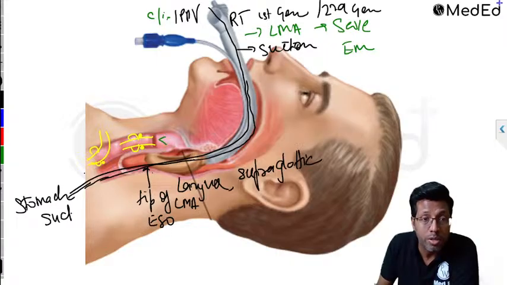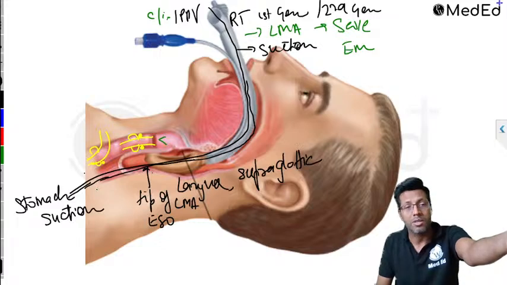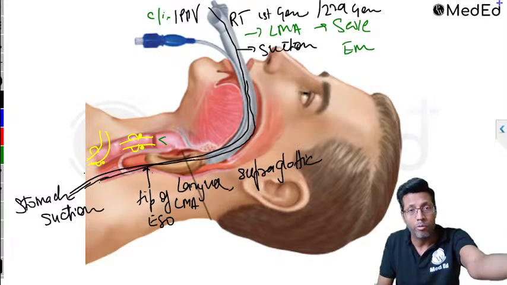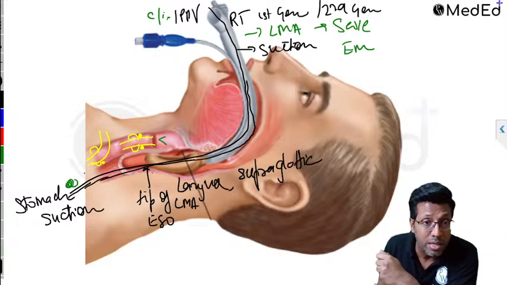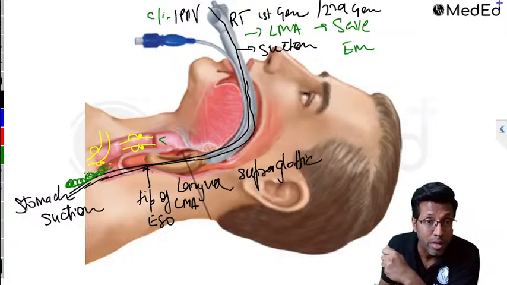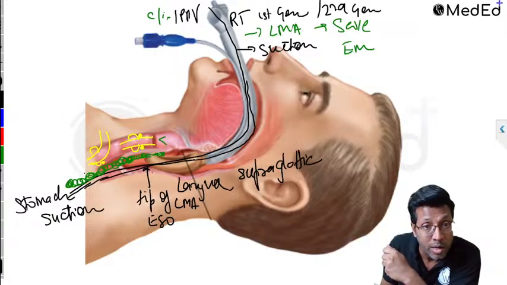And you can do suction from the stomach, no doubt about it. But you can't keep suction on the stomach all the time. You can't keep applying pressure there for the whole time, you'll have to take it off. And in between, if regurgitation is happening and you haven't done suction, then the regurgitation will escape from the side of the esophagus, from the cuff, from here.